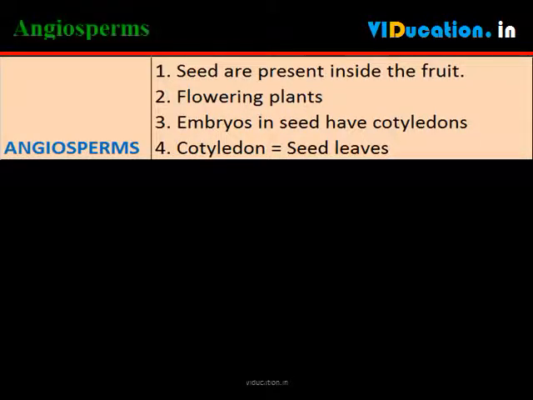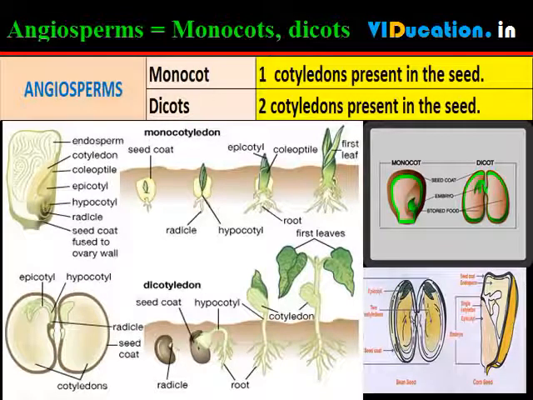Plant embryos in seeds have structures called cotyledons. Cotyledons are called seed leaves because in many instances they emerge and become green when the seed germinates. The angiosperms are divided into two groups on the basis of the number of cotyledons present in the seed. Plants with seeds having a single cotyledon are called monocotyledonous or monocots. Plants with seeds having two cotyledons are called dicots.